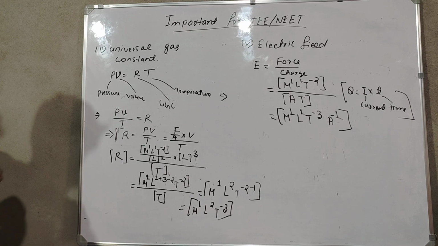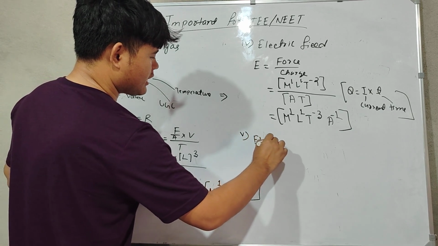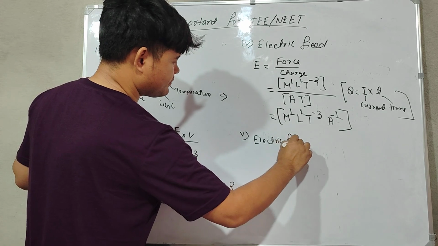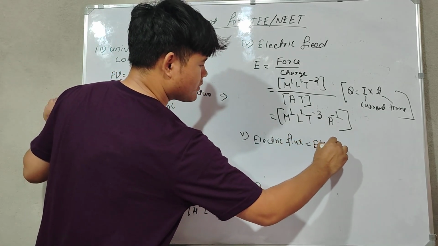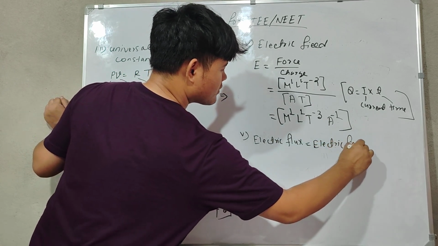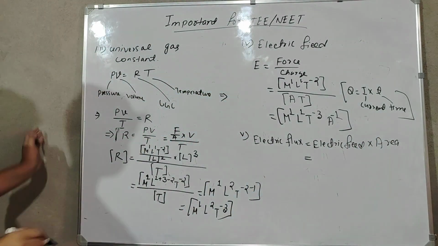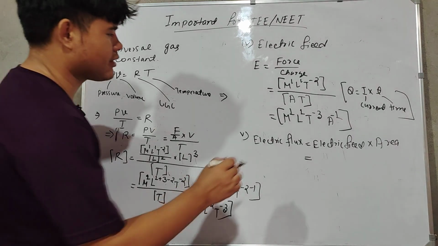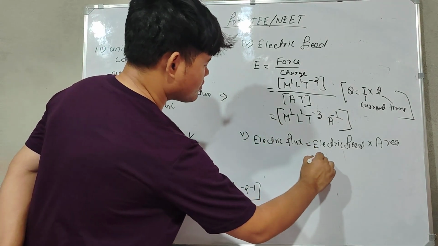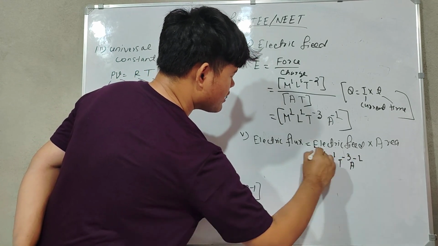Okay, next, number 5, electric flux. So the electric flux formula is electric field into area. So electric field, just now we got, directly we can substitute this one, M1 L1 T to the power minus 3 A to the power minus 1.